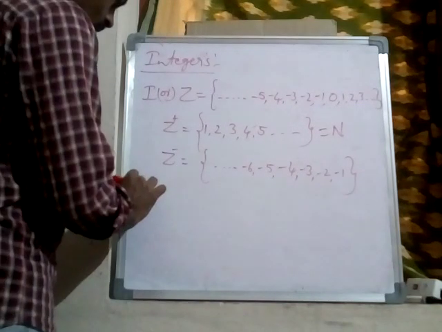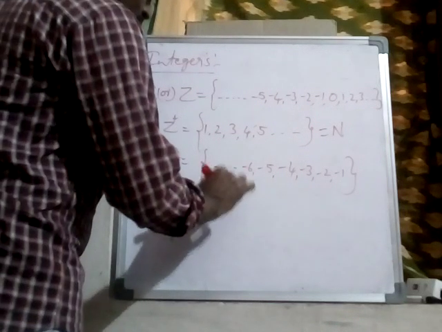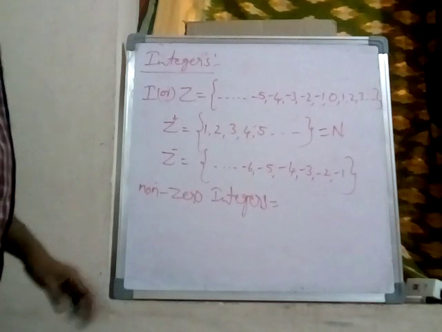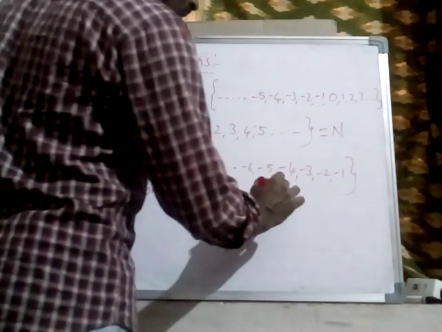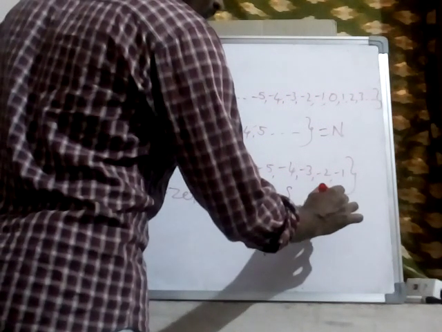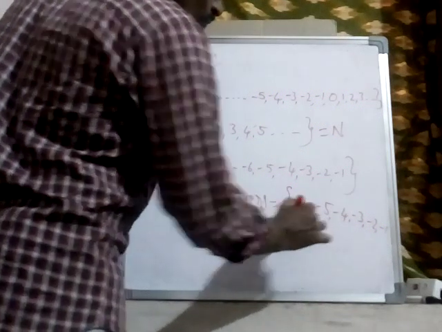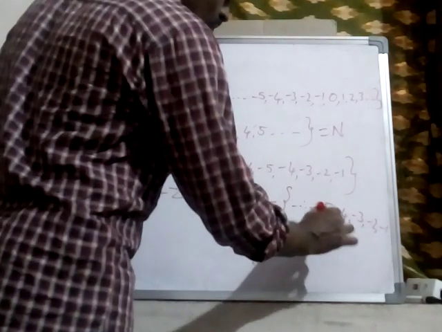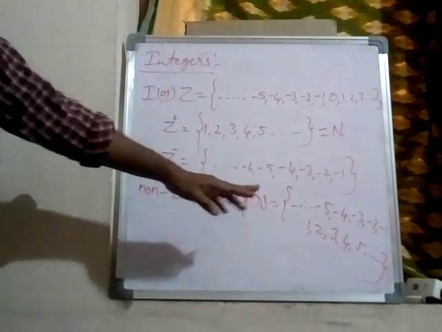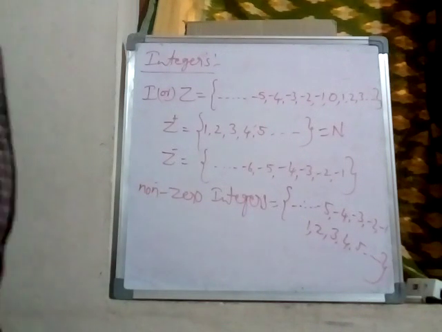Next one, non-zero integers. Non-zero integers means except 0. So -5, -4, -3, -2, -1, don't take 0, 1, 2, 3, 4, 5, like this. So these are non-zero integers. Except 0, all integers are non-zero integers.